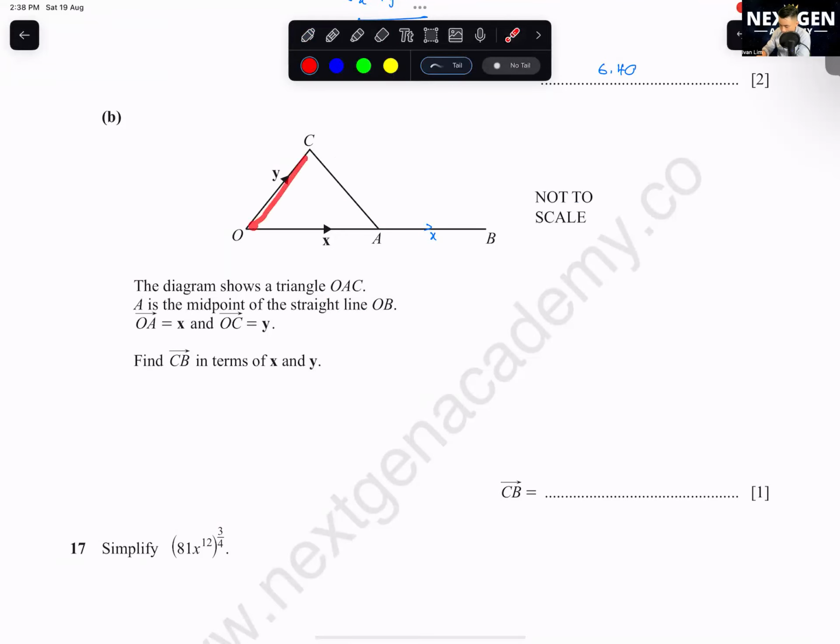I can go from here, then go to here. Okay, so CB can be CO plus OB. Okay, what is CO? CO, you have to go the negative direction, so it'll be -y plus 2x. Okay, or you want to write it as 2x minus y also can.